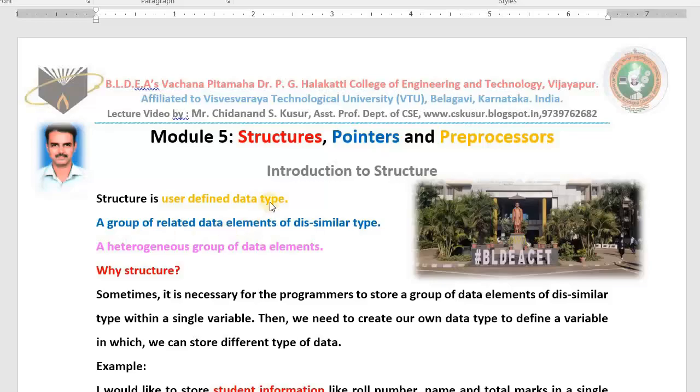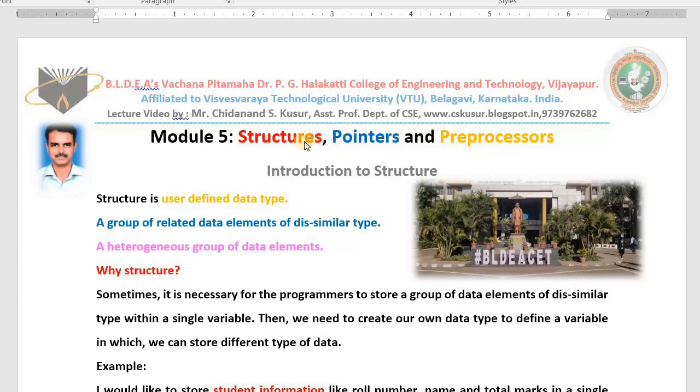In today's class, I start the last module for you from this subject. I hope you have become perfect with whatever I taught till today. In today's class, I start module number 5. We learn 3 topics from this module. First, we study the structures in detail. Next, we study the pointers in detail. Afterwards, we discuss one small topic named the preprocessors also.